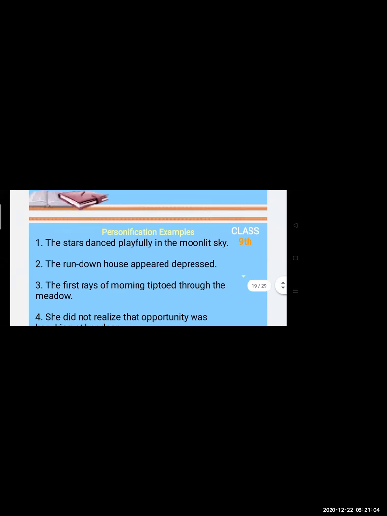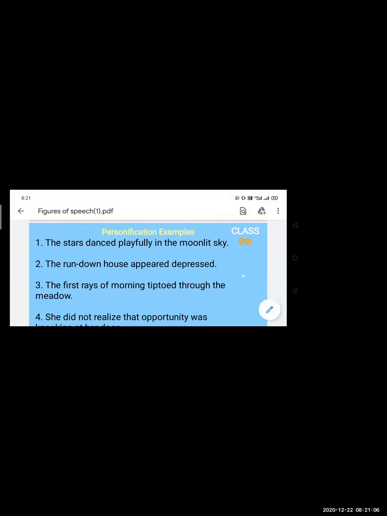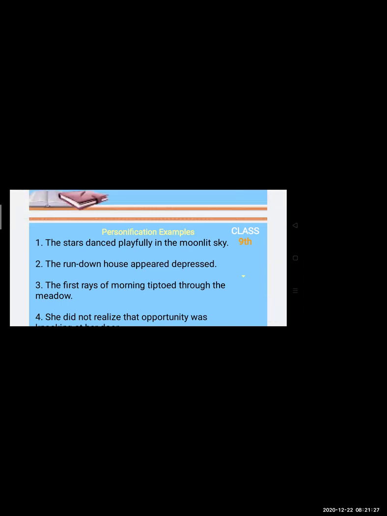The star danced playfully in the moonlit sky. In the first example, the stars are given the quality of playing. The stars are not playing, but over here we are saying the stars are playing. So this goes to personification.